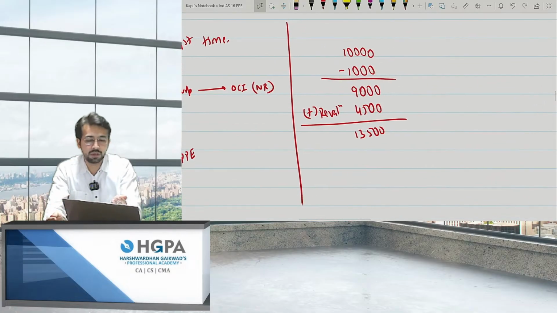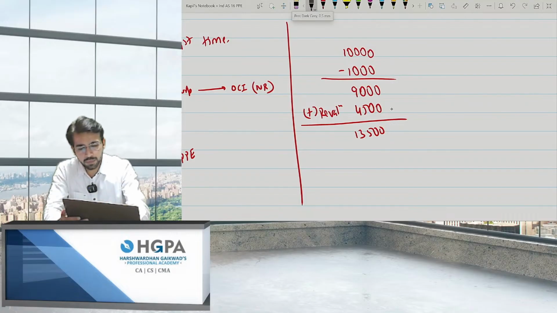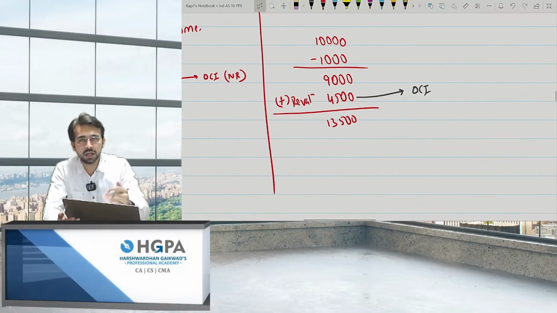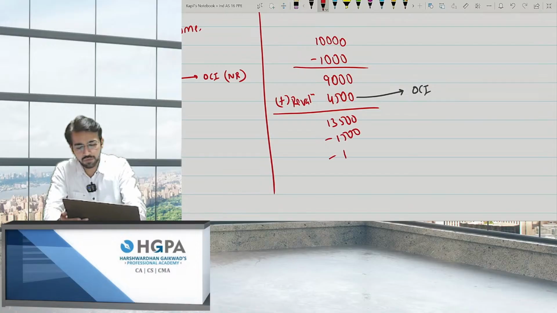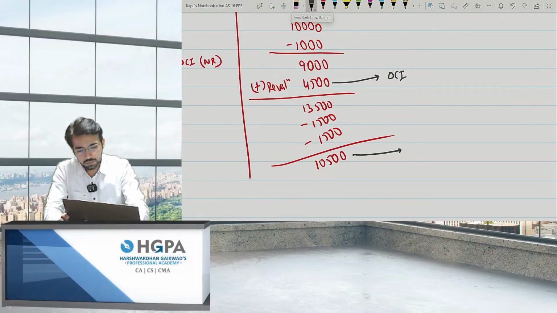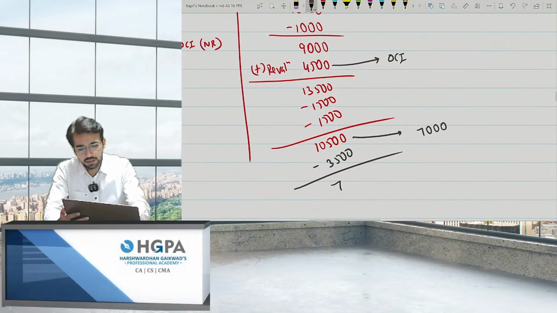Now obviously you will depreciate 13,500 over 9 years and so on. Okay, in that scenario, this revaluation surplus should go to OCI. Fine. But after depreciating for 2 more years, let's say 1,500 was first year depreciation, 1,500 was second year depreciation, your value comes to 10,500. Now in the next year, the value drops to 6,000. That means, can I say the loss is 4,000? Okay, I'll make it 7,000. So the value comes to 3,500, right? You need to reduce the value by 3,500, and this will be 7,000.